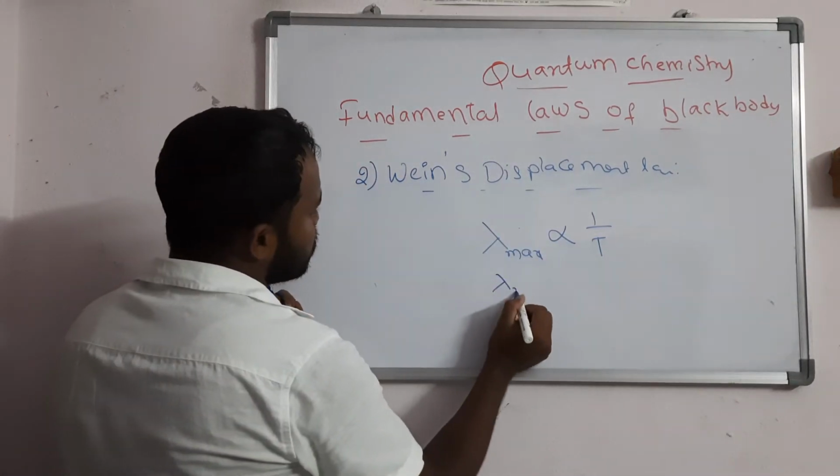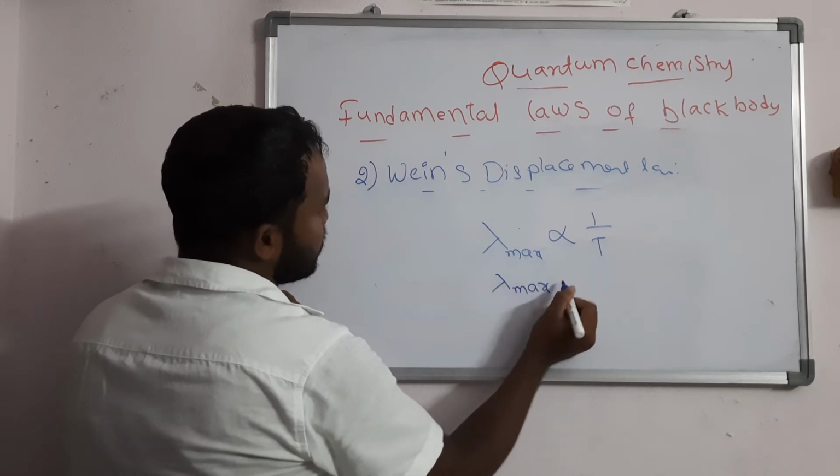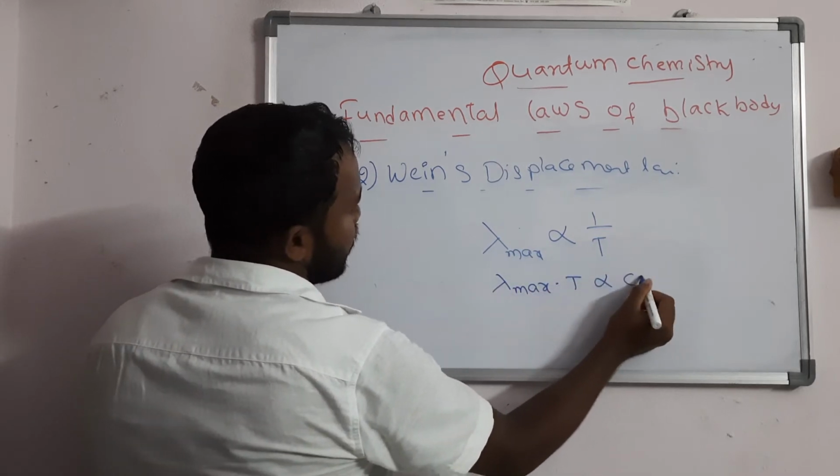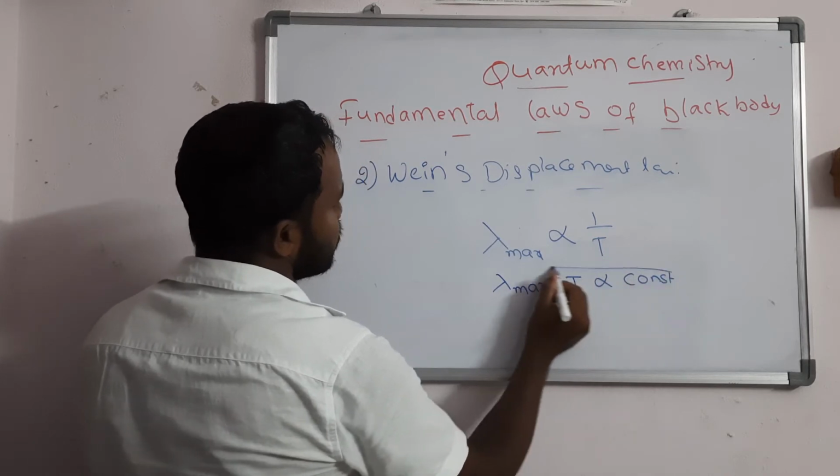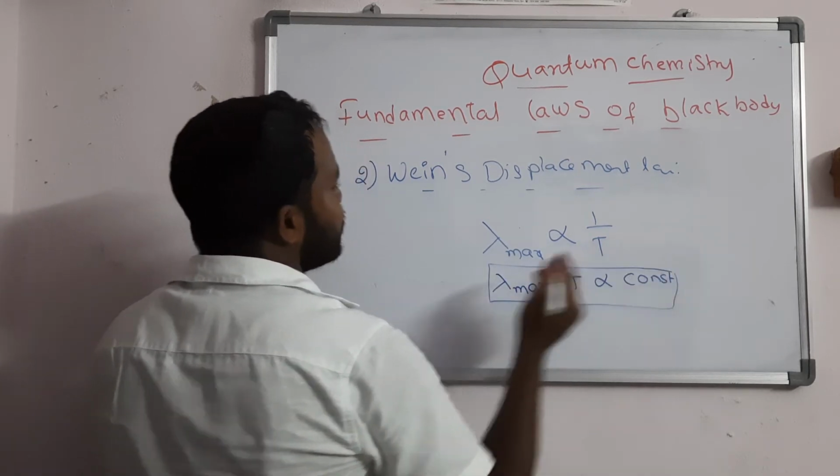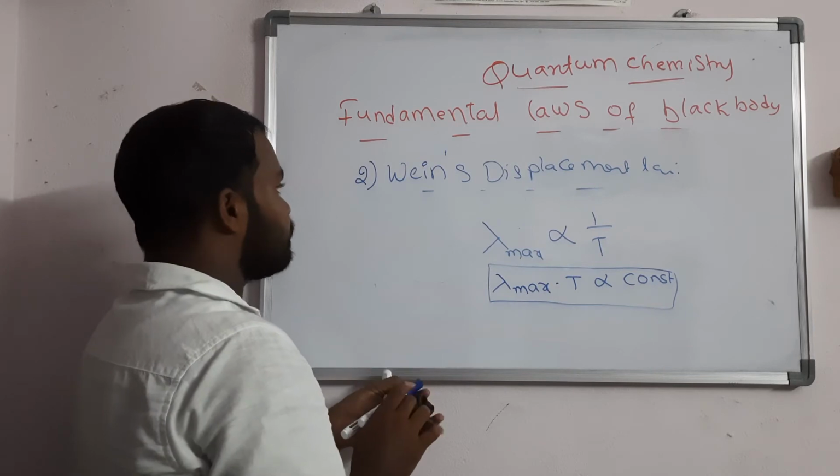That means lambda max into T is equal to some constant. This is about Wien's displacement law.